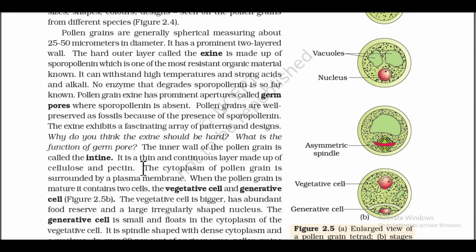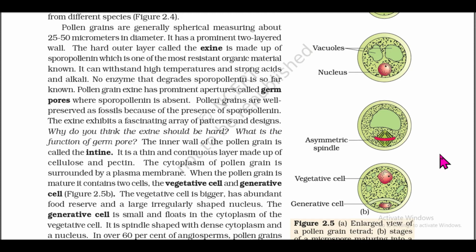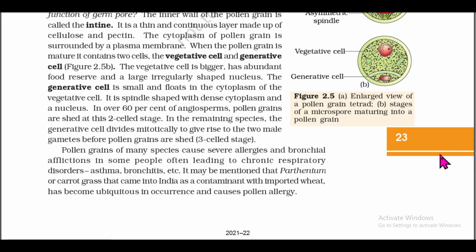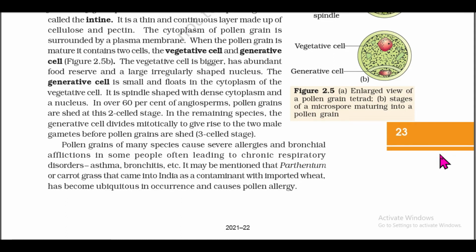The cytoplasm of the pollen grain is surrounded by a plasma membrane. When the pollen grain is mature, it contains two cells, the vegetative cell and generative cell. The vegetative cell is bigger, has abundant food reserve and a large irregularly shaped nucleus. The generative cell is small and floats in the cytoplasm of the vegetative cell. It is spindle shaped with dense cytoplasm and a nucleus.